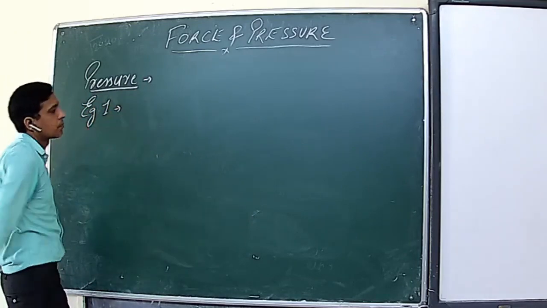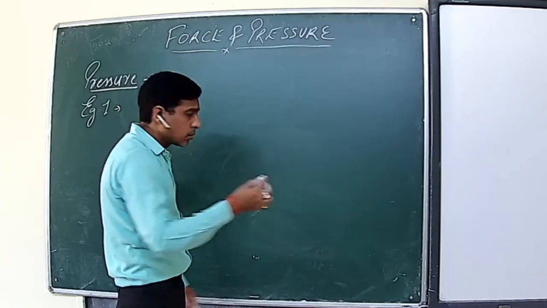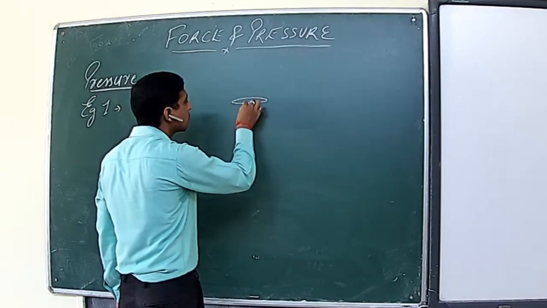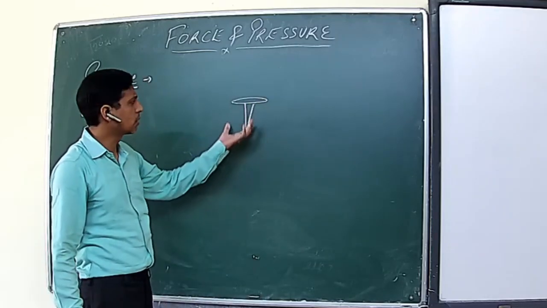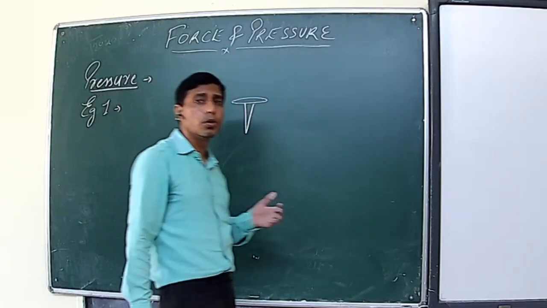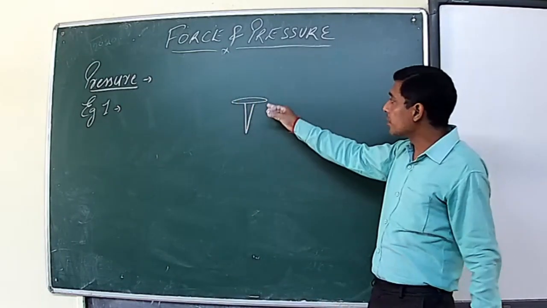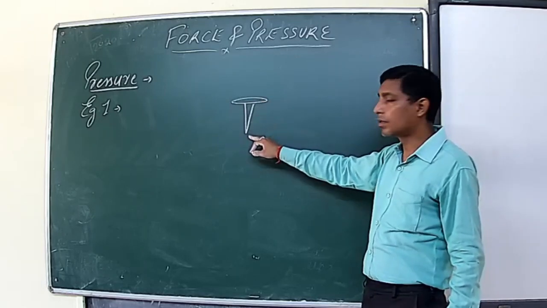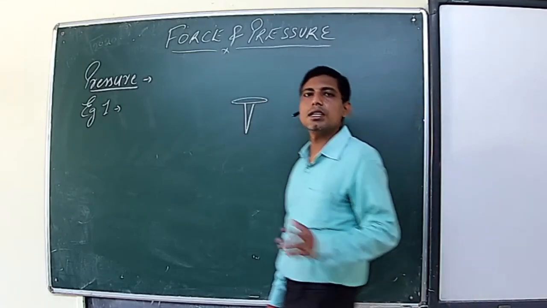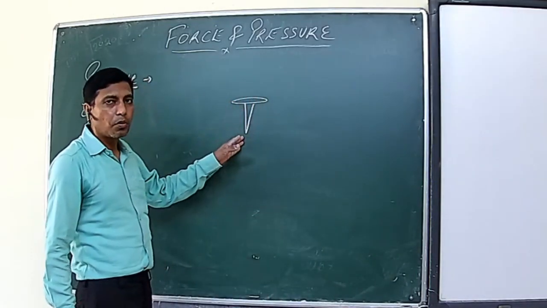Example 1. Have you seen the thumbnail? Normally this kind of thing, any type of pin or nail, is specially called a thumbnail, which is used to fix paper on a board. If you go through the shape, you can find that at one end it is very broad and at one end it is very pointed. Now what is the reason that one end is kept broad and one end is kept pointed?